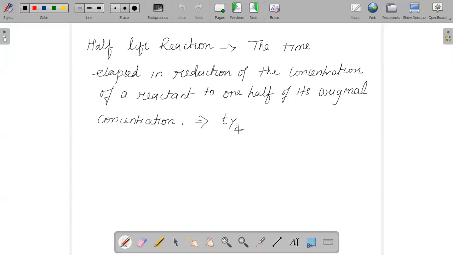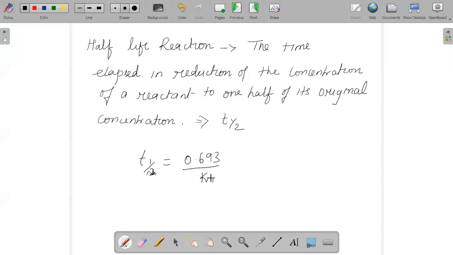There are certain formulas. The half-life of a first order reaction is T half equals 0.693 divided by K1.